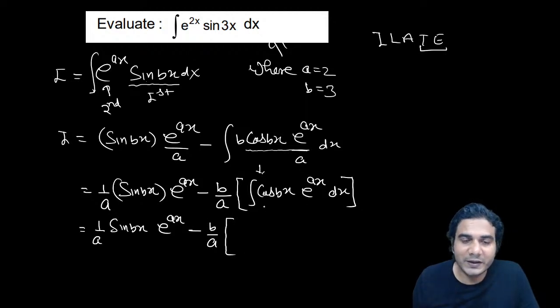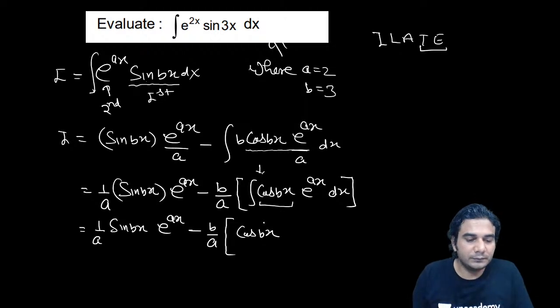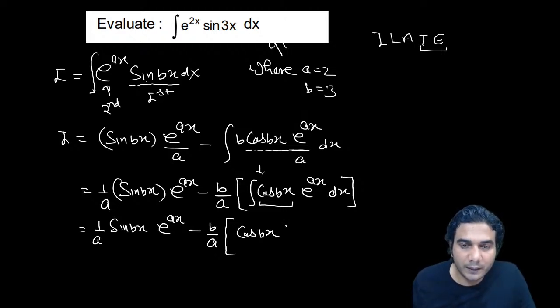So which will be our first function? As I told you earlier, e raised to ax is always the second function. So cos bx is first. Cos bx into integral of e raised to ax, which is e raised to ax divided by a, minus integral of the differentiation of cos bx.